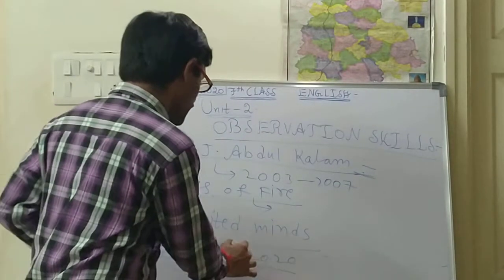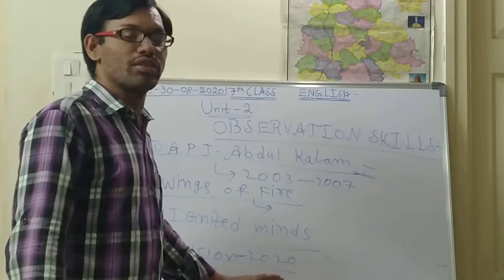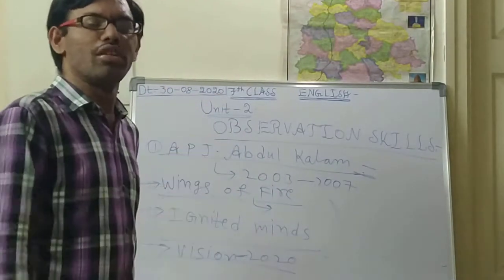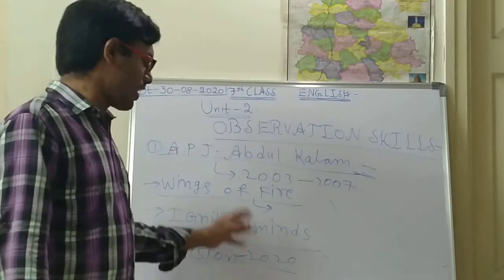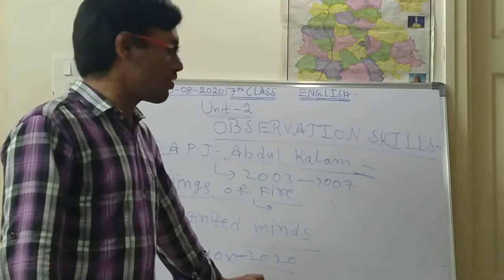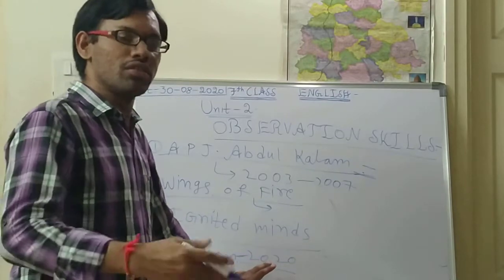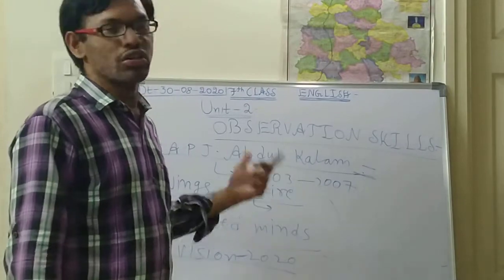These are some of the famous books. There are many more books too, but these are his three famous books. So this is about Abdul Kalam. If you know about him, you can write about him, and whatever extra points you know, you can write.